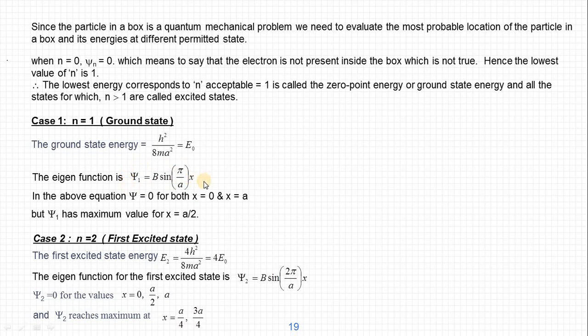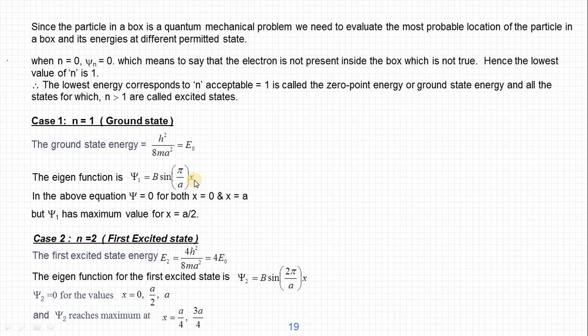In this equation, for the value of x equal to 0 and x equal to a, that is the boundaries, when x is 0, sin 0 becomes 0 and psi 1 becomes 0. When x is a, a will get cancelled, we get sin pi is 0, then psi is also 0. For these two values, the value of psi is 0.